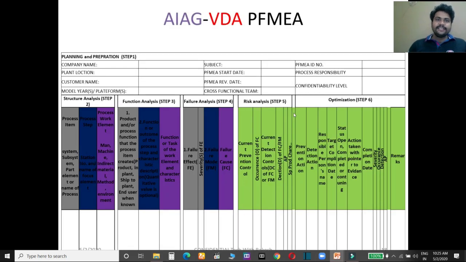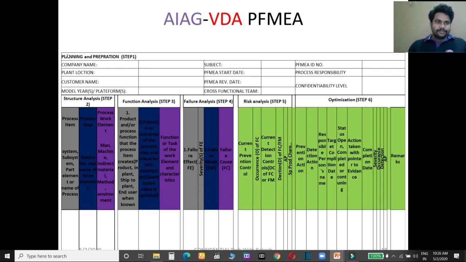So guys, this is the new AIAG VDA PFMEA format. In a later slide we will discuss each step broadly. First, see this format. In the header there is planning and preparation. This is step 1. We know that 7 steps have been adopted for AIAG VDA PFMEA. Here 6 have been written and another is results.